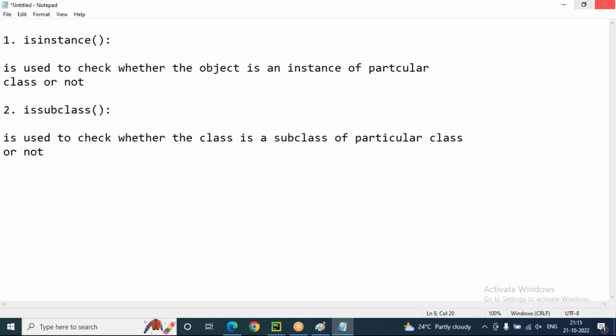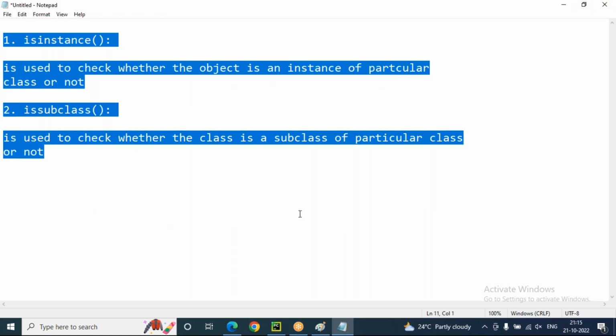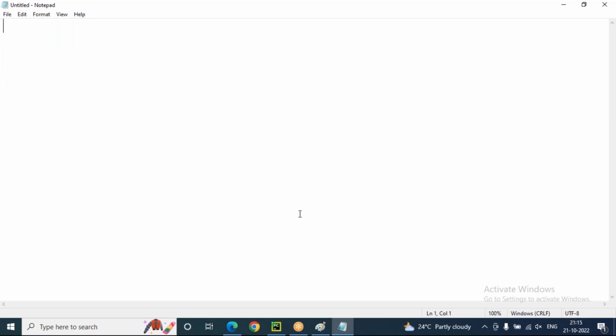So next I'm talking about multiple inheritance. Single, multi-level, hierarchical. Next I'm trying to discuss multiple inheritance. What is multiple inheritance?